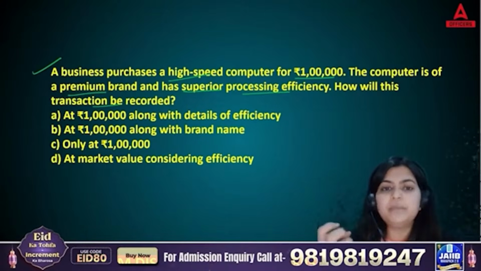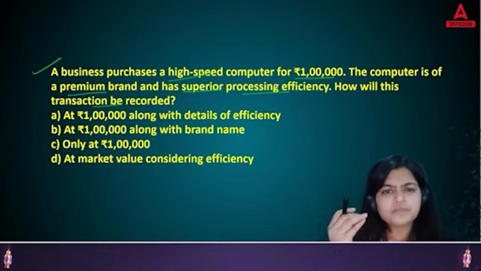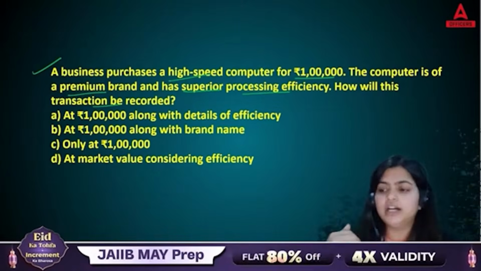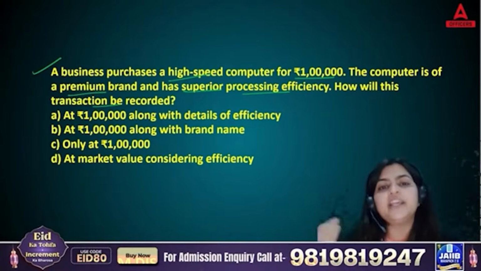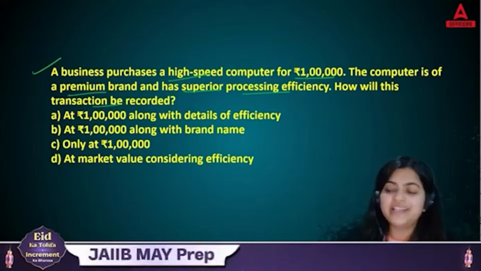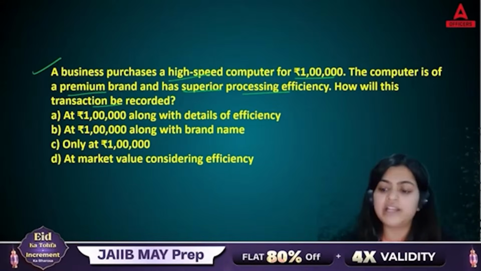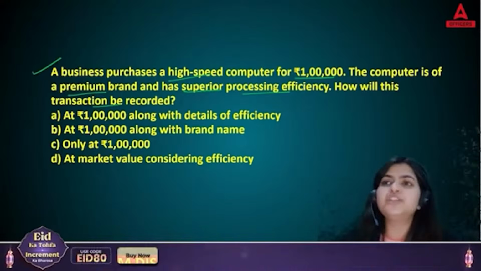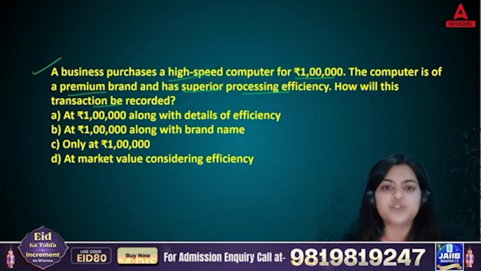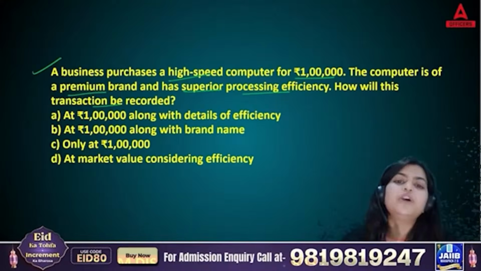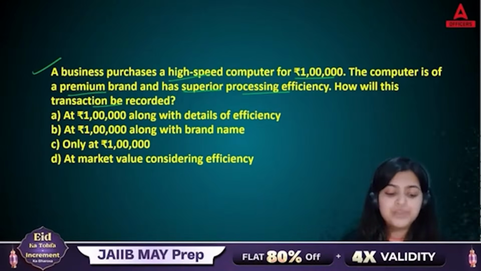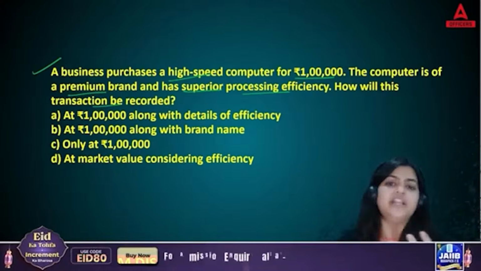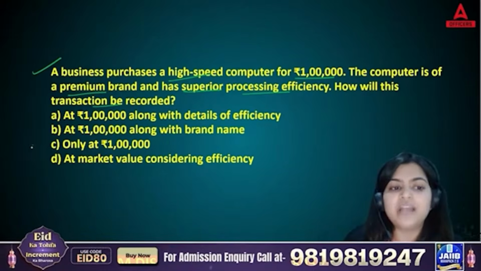Whenever you are purchasing any sort of assets or making any particular payment, or like in your bank whenever customers are depositing, you are just writing the amount in their account, right? You are not recording each and every detail, that at 10 a.m. the customer visited and deposited 20,000 and now he's withdrawing at 5 p.m. or he said to transfer to any third account. You are not recording each and every story. Same thing in business, you are going to record only monetary transactions. You are not going to record any information or stories related to that transaction. So for this, the right answer is going to be answer C only.